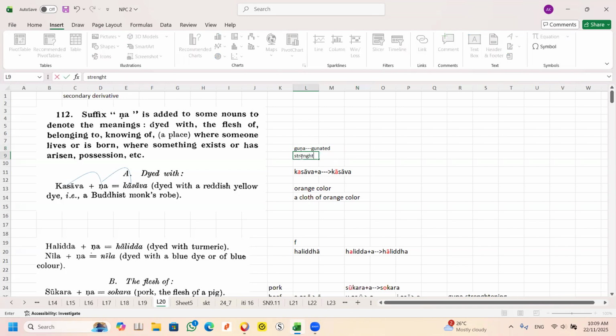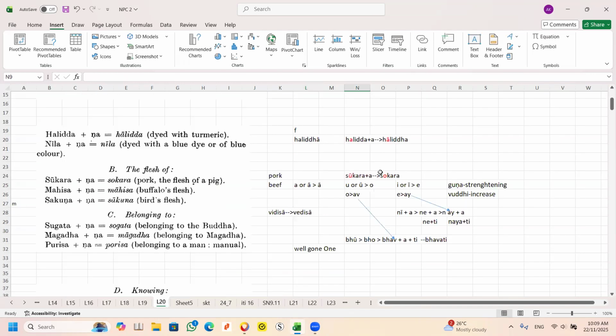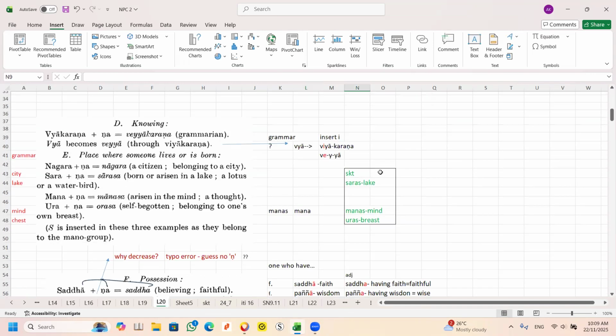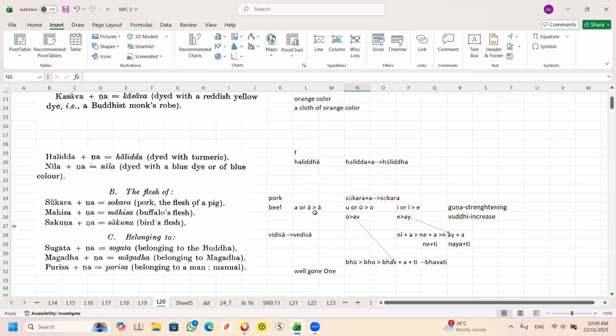You must remember strengthening. Strengthening technically means that a becomes long ā, i becomes e, however a long ā remains unchanged. So u becomes o.